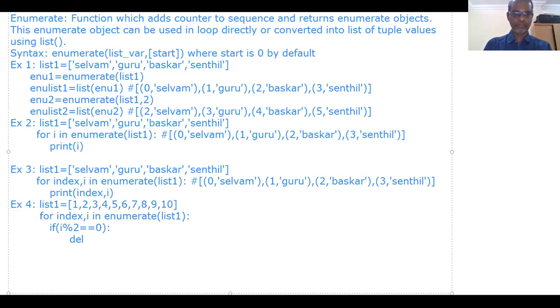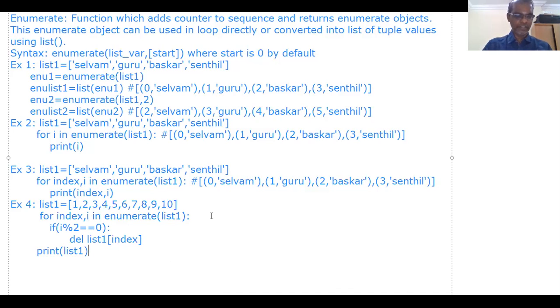Del list 1 of index. Now already we know very well index contains 0. That's all. Now we can print list 1. Very simple. I'll explain it.